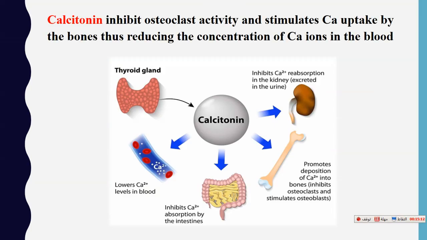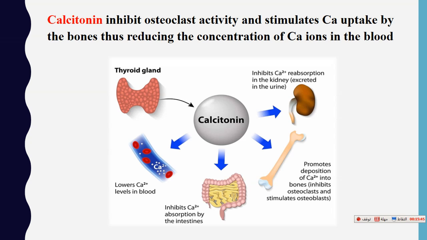Another hormone that influences the osteoclast cell is calcitonin. Calcitonin is the hormone that's secreted by the thyroid gland, a butterfly-shaped gland at the base of the neck. This gland, as we remember, produces thyroid hormone that promotes osteoblast activity and also secretes calcitonin that influences the osteoclast activity.